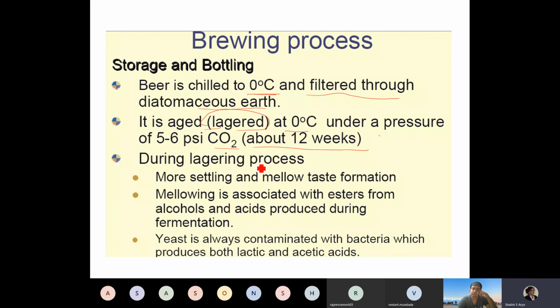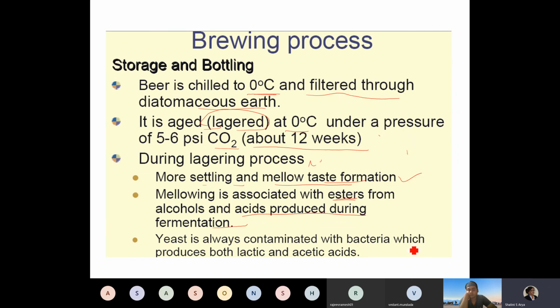During lagering, or fermentation or storage, a lot of changes take place. More settling and mellowing down of the compounds takes place. Also the taste is formed. Mellowing is associated with the esters that are produced during the fermentation from the alcohol and the acids, so they get mellowed down.